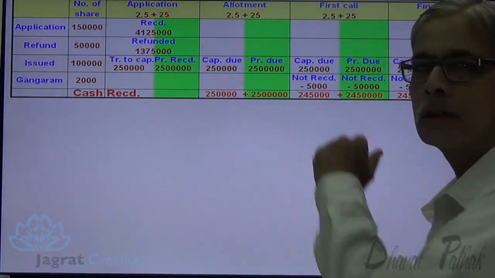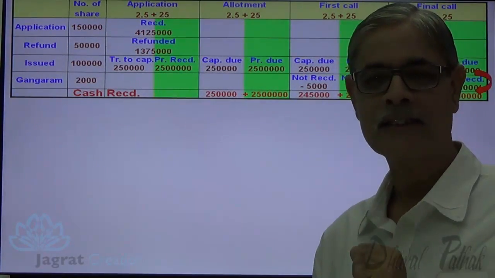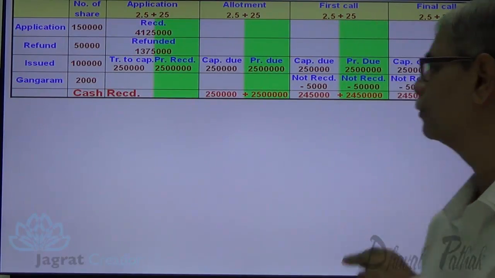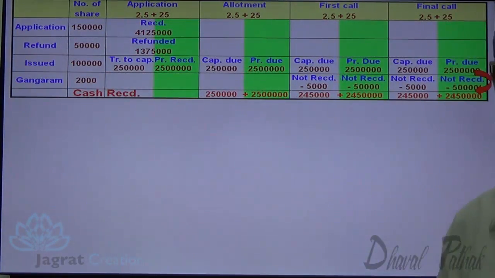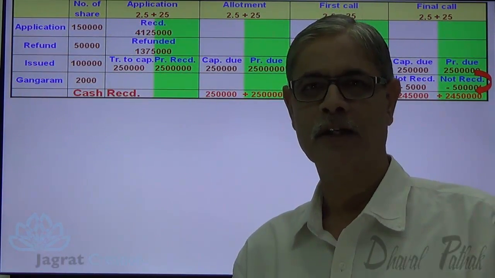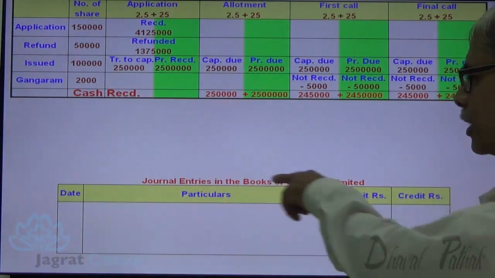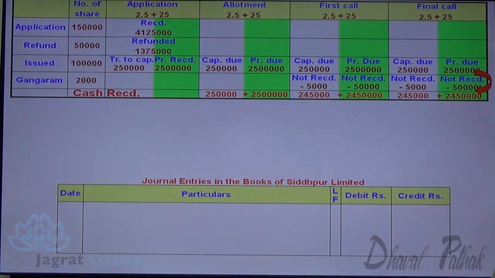So with allotment all dues are received. With final call 55,000 rupees are not received, the amount received is less by 55,000. Same is the case with final call. After preparing the working note in this fashion, let me start with journal entries. Journal entries in the books of Sitpur Limited.